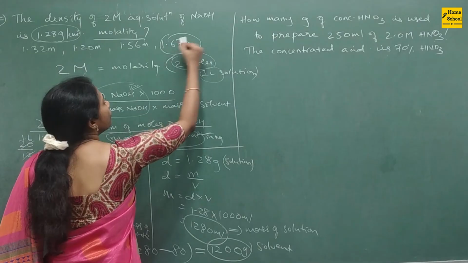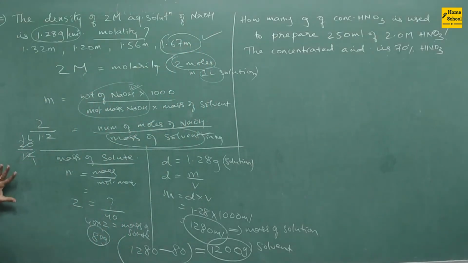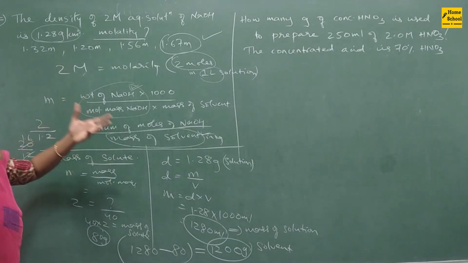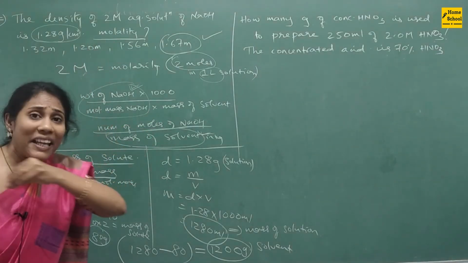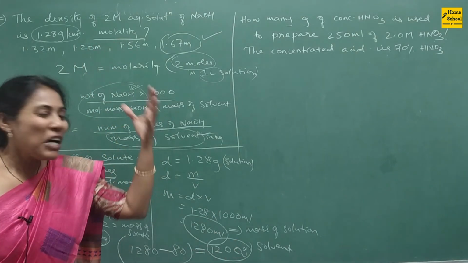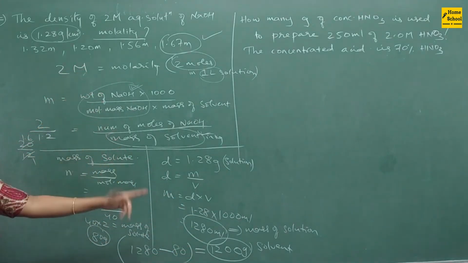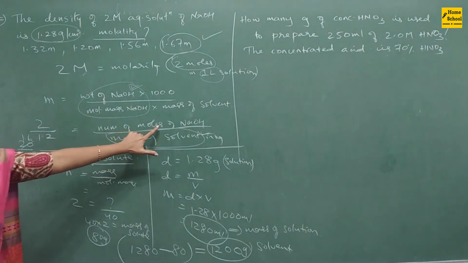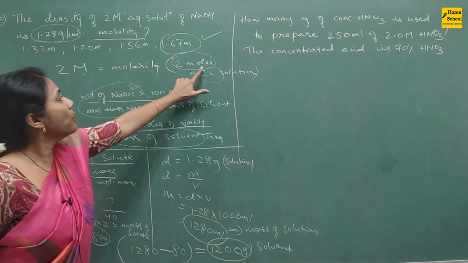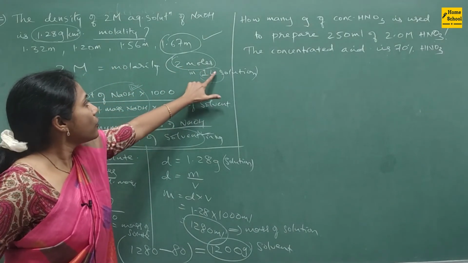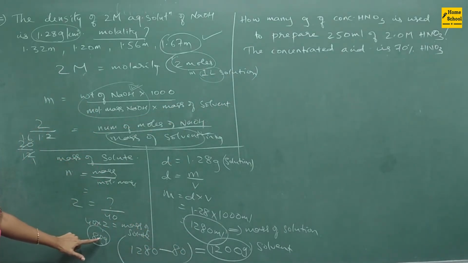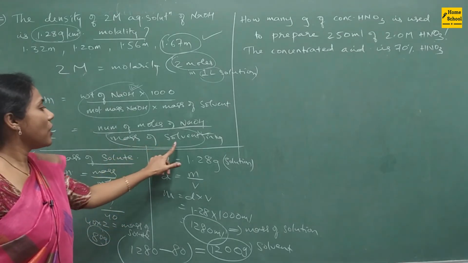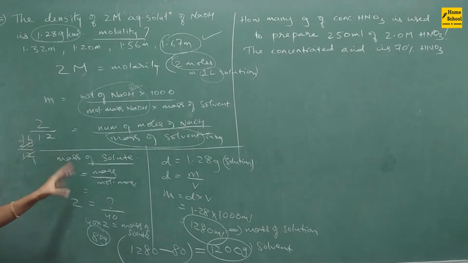I'll go for option D. See how easily we have done it. We didn't remember the extra formula which is actually a relationship between molarity and molality. People remember n number of formulas. In this case, it's not necessary. See, logically how we found it. The clue was 2 moles in 1 liter. Using this information we found mass of solution, and mass of solute we got to know. From that you got the mass of solvent. You just substituted in the formula and got your answer.